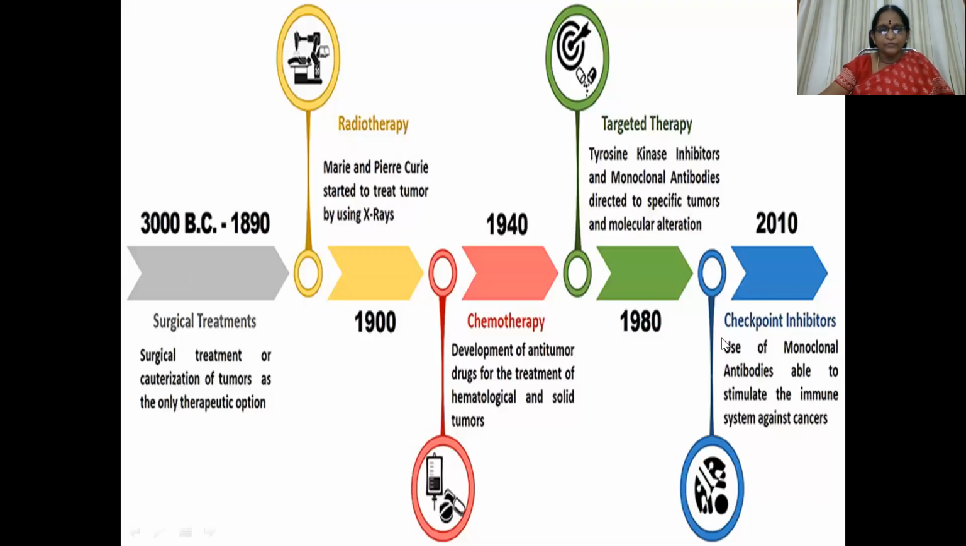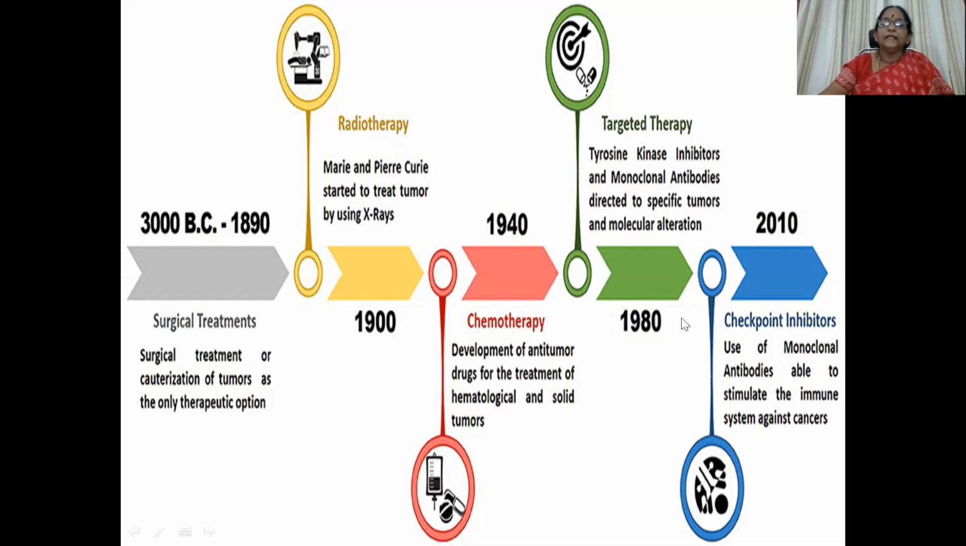Then coming to the origin of chemotherapy. Here we can see in 1890, surgical treatment or cauterization of tumors was the only therapeutic option for the management of cancers. Whereas in 1900, radiotherapy evolved, that is, Marie and Pierre Curie started to treat cancer tumors by using X-rays. Then in 1940, chemotherapy evolved, with development of anti-tumor drugs for the treatment of hematological as well as solid tumors. After that, in 1948, there was nitrogen mustard development.